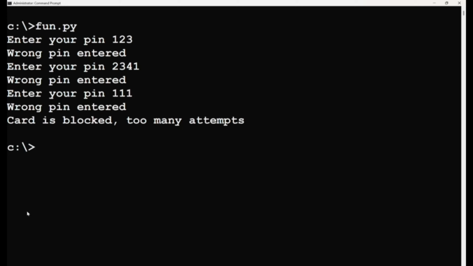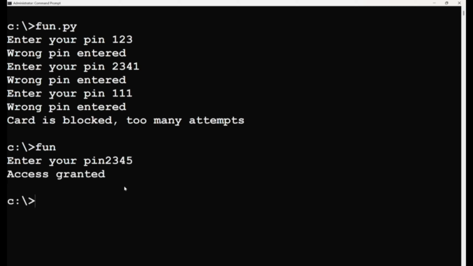So let's run our program. This time we try to enter the correct PIN. Our correct PIN was 2, 3, 4, 5. When we enter it, we have access granted. This is how you can simulate an ATM machine using a simple program.